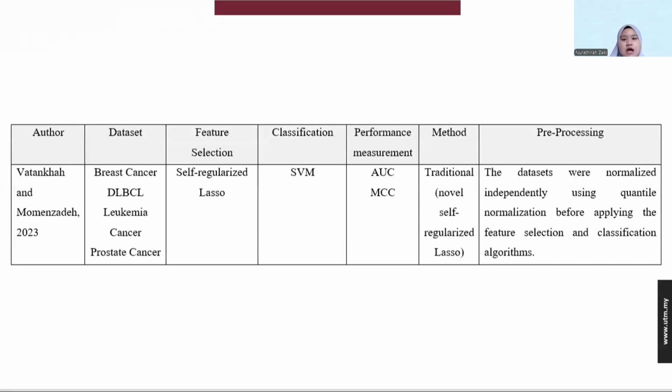Okay, so lastly, the embedded focus is for the last one, using datasets from breast cancer, leukemia, and also prostate, from a paper in 2023. The feature selection this paper uses is LASSO. The classification used is SVM, and performance measurements are AUC and also MCC, using the traditional method and also LASSO. For pre-processing, the dataset was normalized independently using quantile normalization before applying the feature selection and classification algorithms.